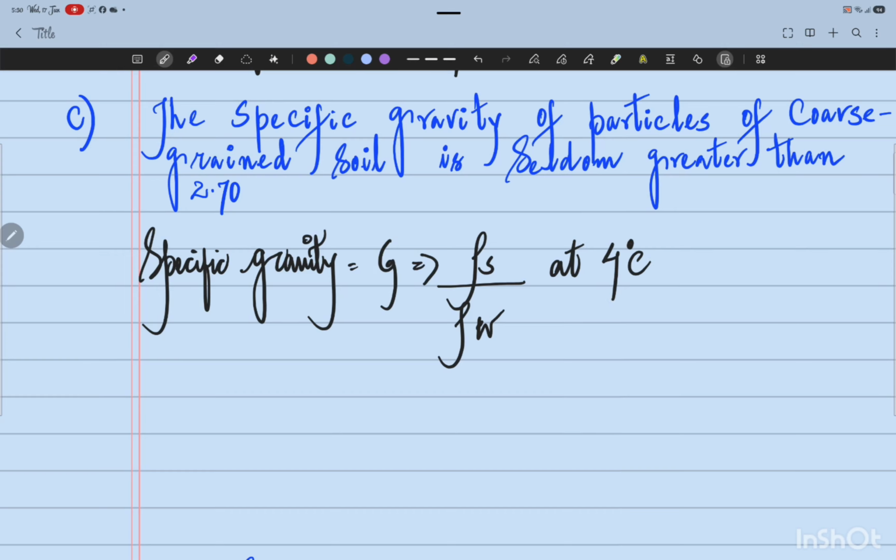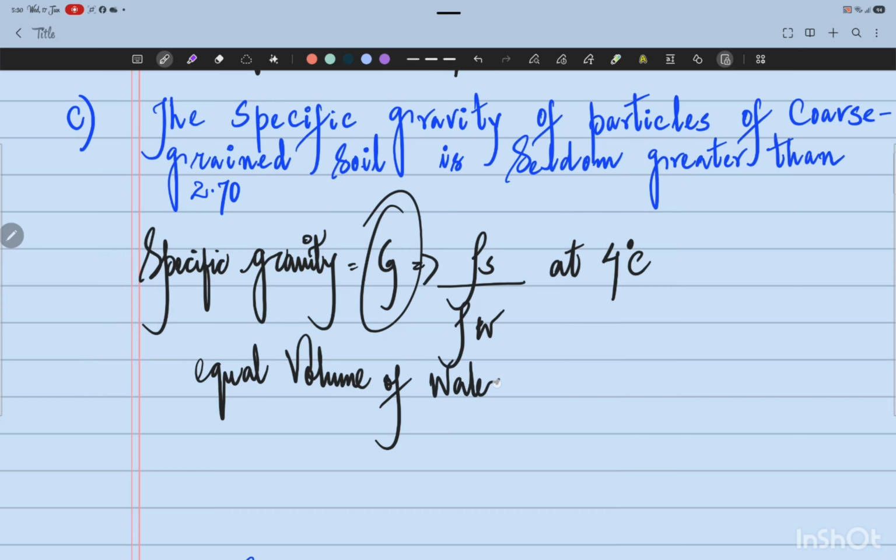All right, specific gravity is also a ratio. It is denoted by G, and it's a ratio between mass density of soil solids to the mass density of an equal volume of water at 4 degrees centigrade.